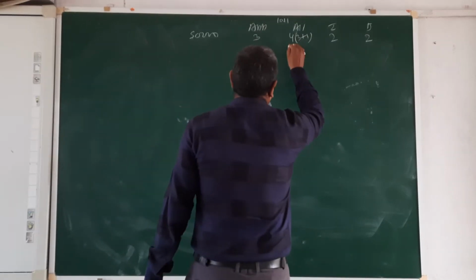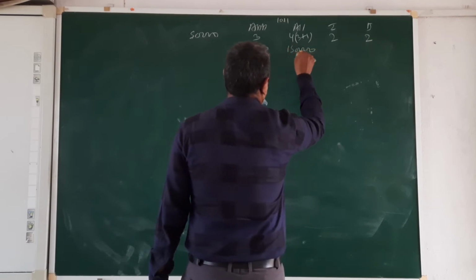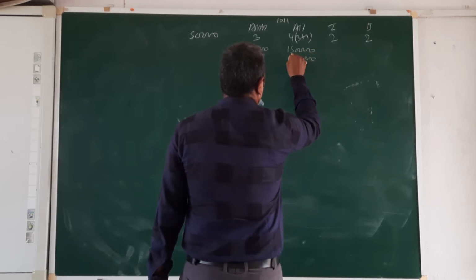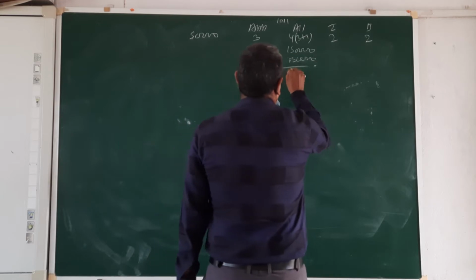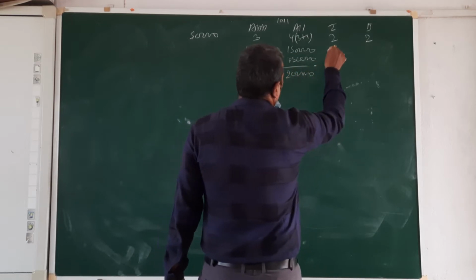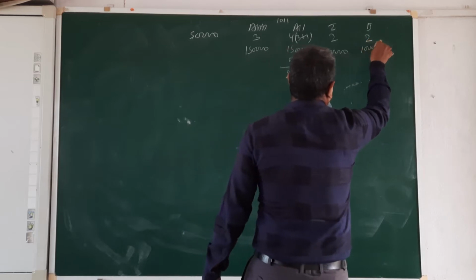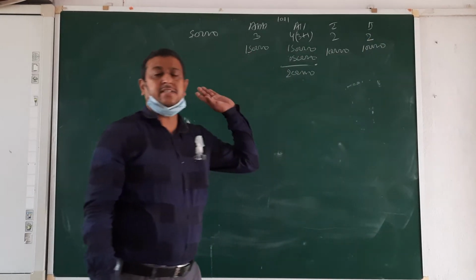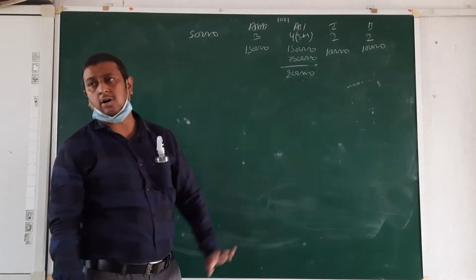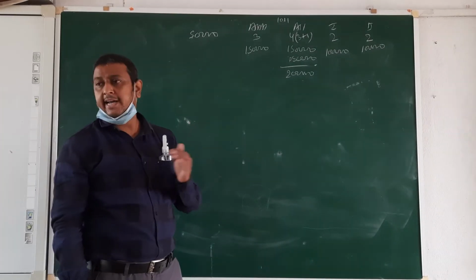Multiply with 50,000: 1,50,000, and then premium 50,000. It means the total is 2 lakh. Here 1 lakh and again 1 lakh. Okay, it's a simple case. We are going to multiply all this. Then is there any other part?